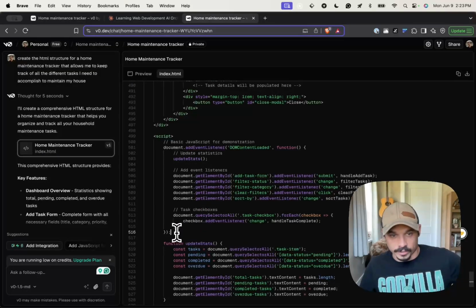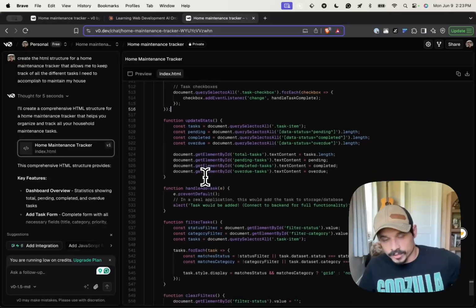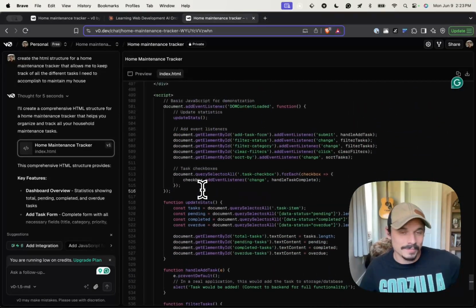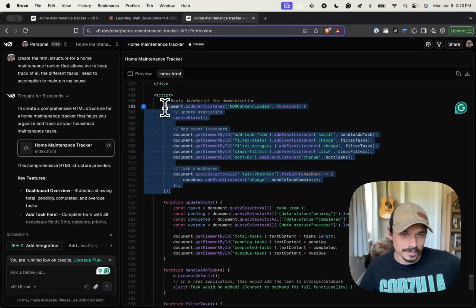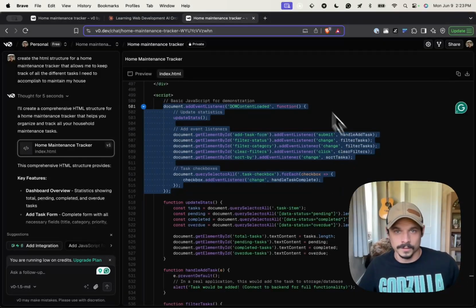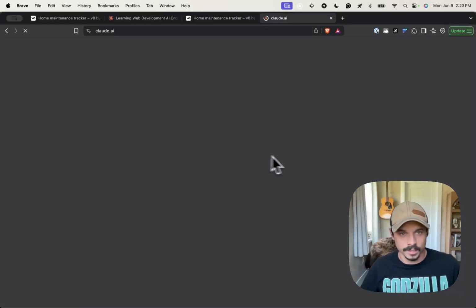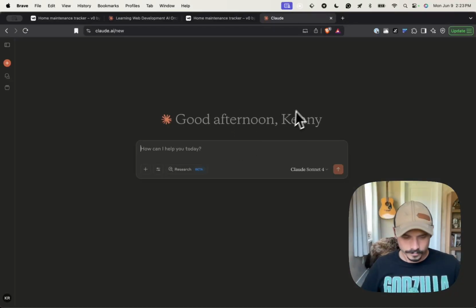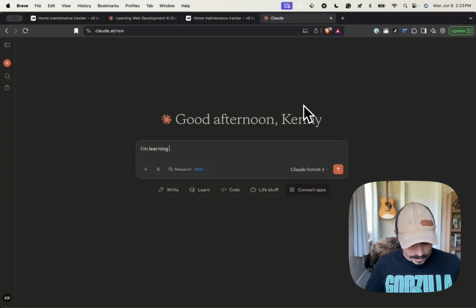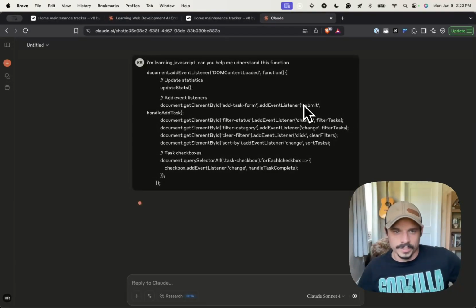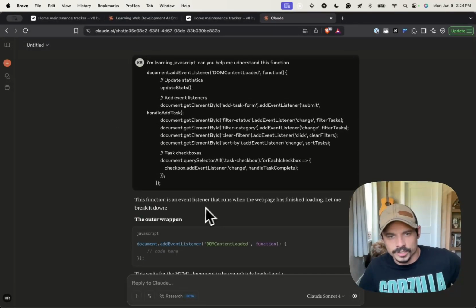So the next step would be to go through here, and you could learn the fundamentals of JavaScript by just running through and figuring out what this is doing. And again, that might be as simple as you grab this, you copy it, you go over to Claude or ChatGPT or whatever you like to use, and you say, I'm learning JavaScript. Can you help me understand this function? Paste it in, see what it gives you, and just make sure that you can understand exactly what's happening.